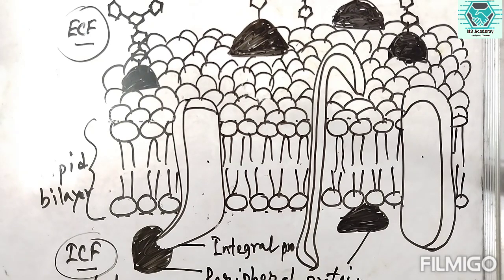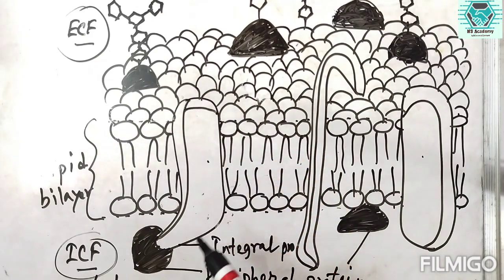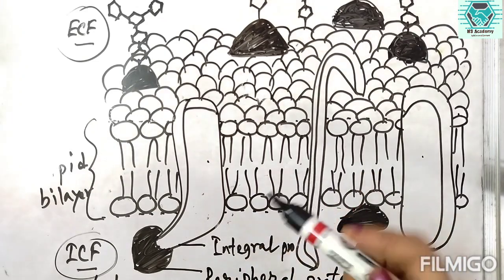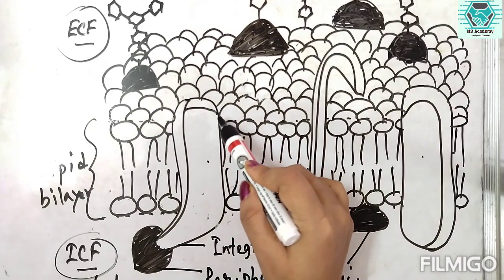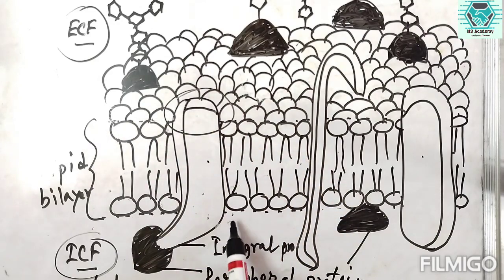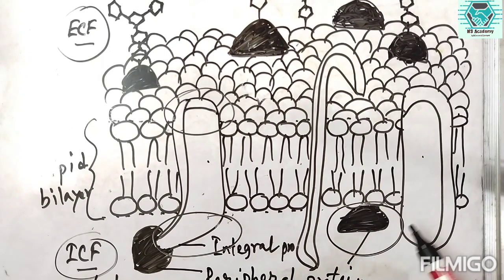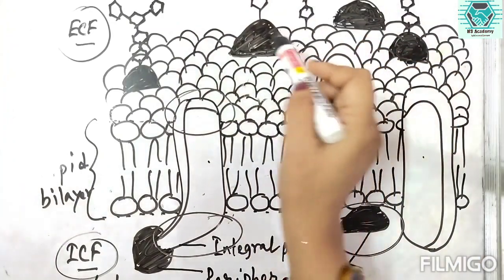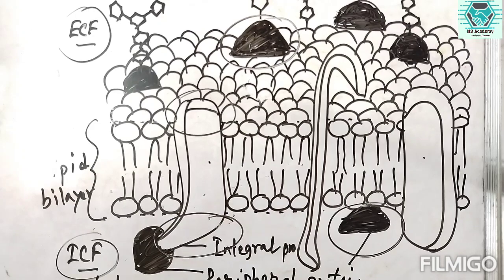The proteins which invade the lipid bilayer and having the extracellular part as well as intracellular part are called the transmembrane or integral proteins, whereas the proteins which are present totally at the ICF portion or in the ECF portion are called peripheral proteins.